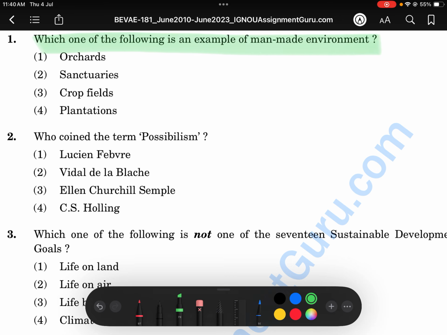Which one of the following is an example of man-made environment? In the textbook it is showing crop fields. Sometimes it is orchards, but mostly it is crop fields.